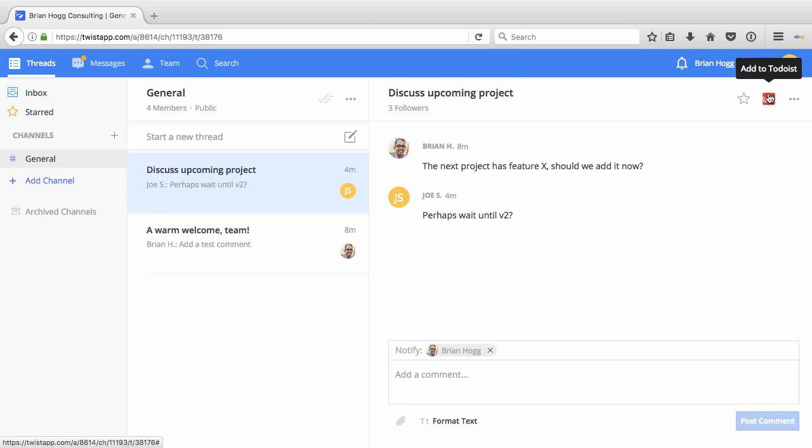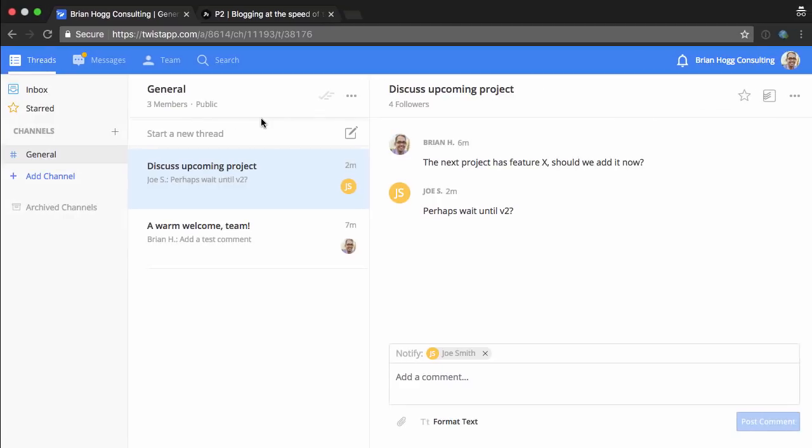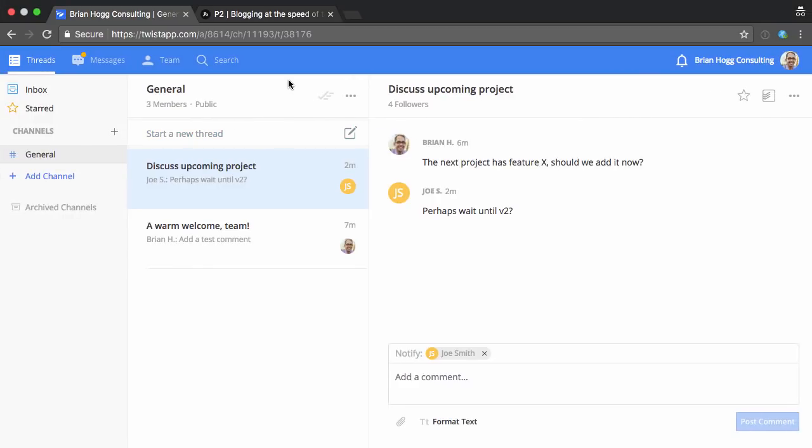And that integration to Todoist, if that's what your team happens to use for project management, could be nice to take a thread and add it into Todoist and have all that back story, so you don't have to copy it in. But apart from that, it just really does feel like Slack, just with a layer of focus around threads. So that's the initial view of it, and we'll see how they do when they do their public launch.